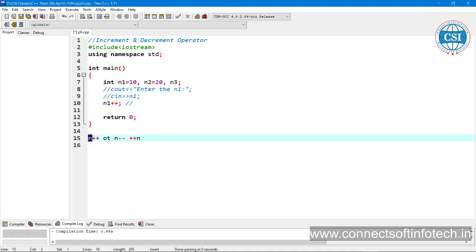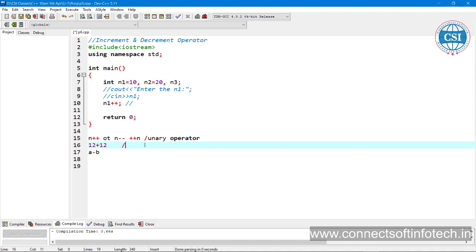See, when there is only one operand, that is known as a unary operator. Why is it called a unary operator? Because it is performed on a single operand. What are binary operators? Plus, for example. Here we need two operands, like a minus b. Two operands are required, so that's why this operator is known as a binary operator.